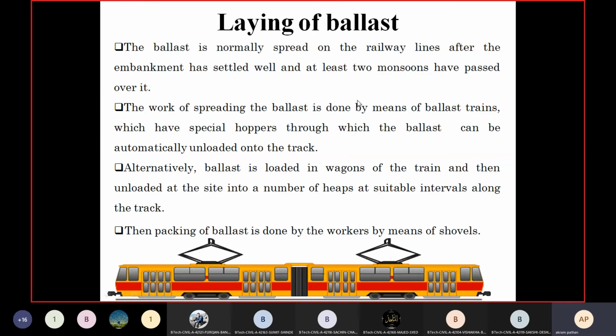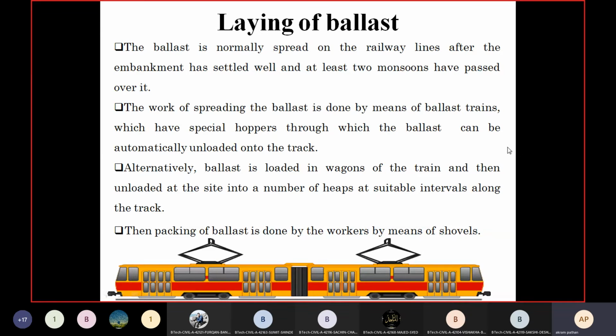Then the next step is laying of the ballast. You can say the third stage. First one is the earthwork, in the second stage plate laying, and the third stage of the construction of the new railway track is laying of the ballast.